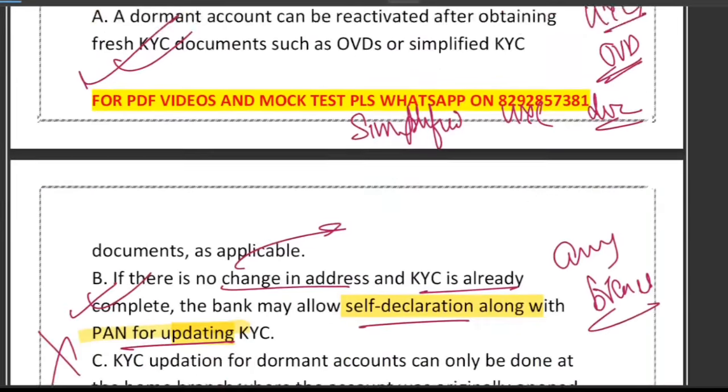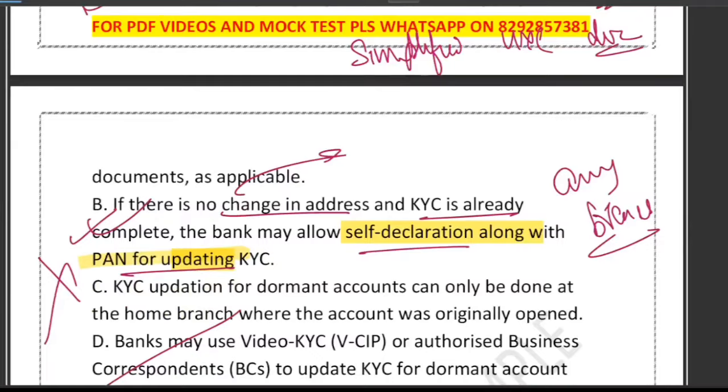So the question was which is not correct. So obviously option number C is not correct. That is the final answer.